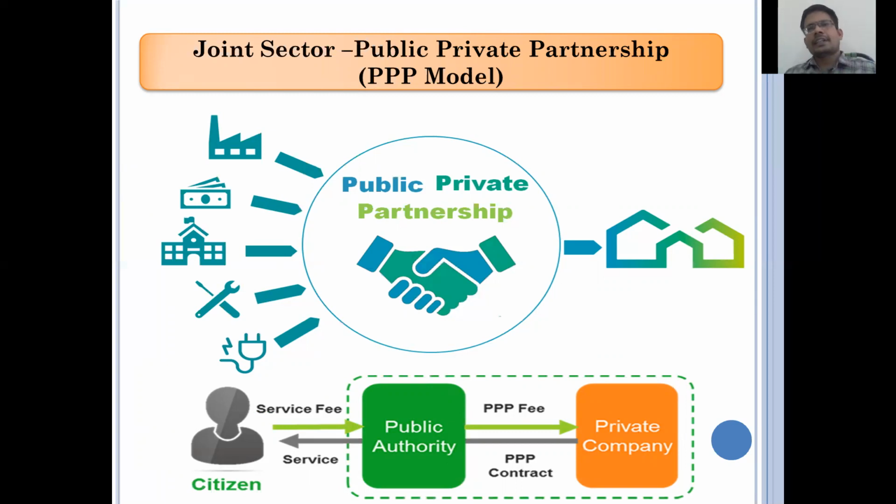It means the joint sector companies are improving much more, whereas public sector units were working at a very low level of production activity and not working very efficiently. Whereas private sector units always work for profit maximization, so they are not thinking about public welfare, human or state welfare. So when these two sectors work together, the private people enjoy profits and the government works for the welfare of the people. It means two targets will be reached by this PPP model. So this is a very, very important model in the present scenario.